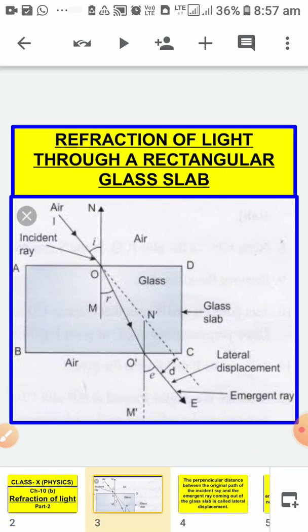Here I am presenting the second presentation of the physics chapter, refraction of light. Today we will learn about the refraction of light passing through a rectangular glass slab. It's a practical activity. Here I am showing you the diagram of an experiment.